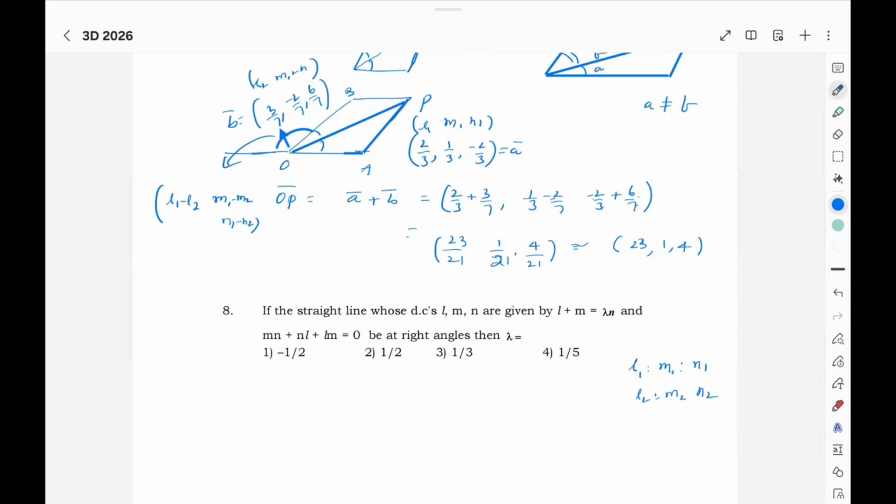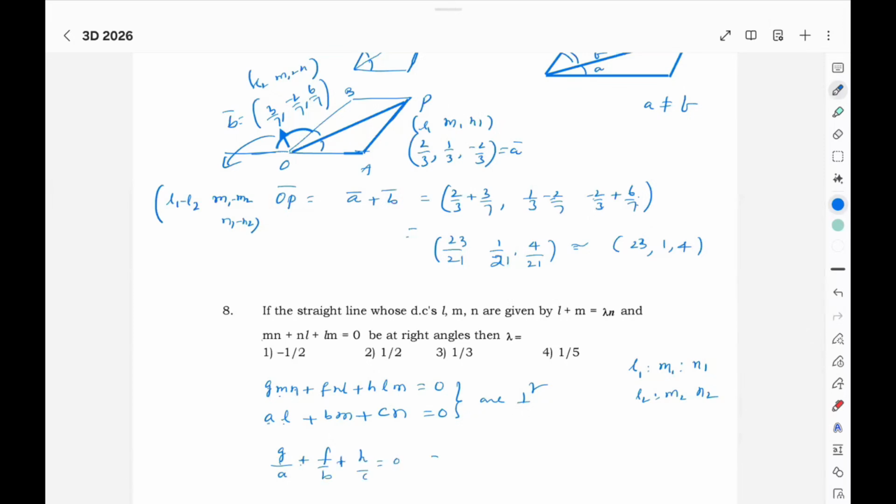But here you have a standard model: gmn plus fnl plus hlm, with al plus bm plus cn equals 0. Lines determined by these are perpendicular. Then sometimes here, mn means the missing letter is a, right? And the more letters that are there come in the numerator. So in that way you remember it: f by a plus h by c will be 0.